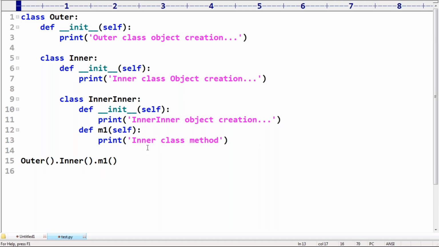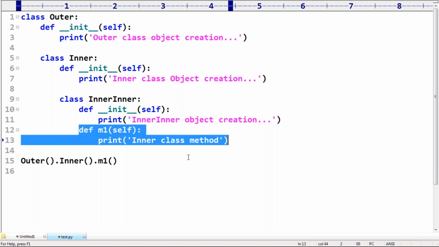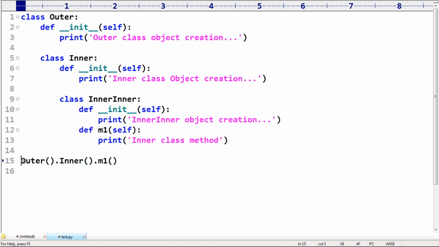Now I want to call the M1 method. Can you please tell? First we have to create the outer object. By using that we have to create the inner object. By using that we require to create the innermost object, then innermost object dot M1. Are you getting? Any doubt? Can you please confirm? Is it going to work or not?